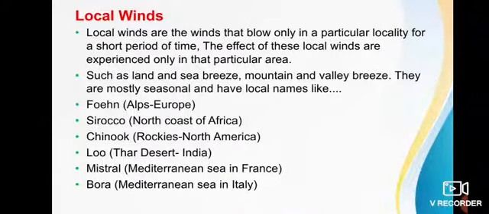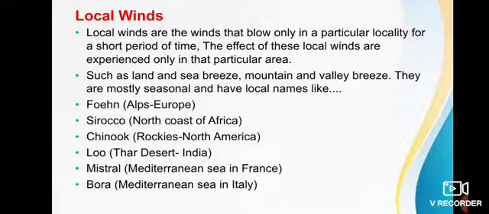Local winds. Local winds are winds that blow over a limited area. Local winds blow between low and high pressure systems, that is, from high pressure to low pressure area. They originate near oceans, seas, lakes or mountain ranges, and affect local areas.